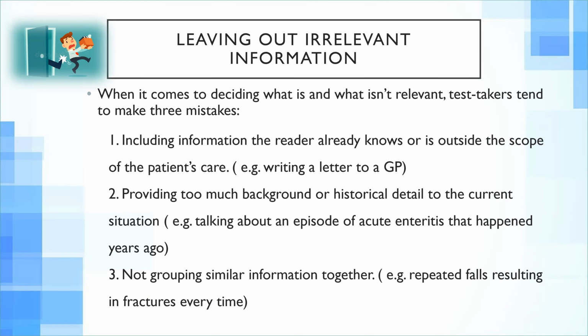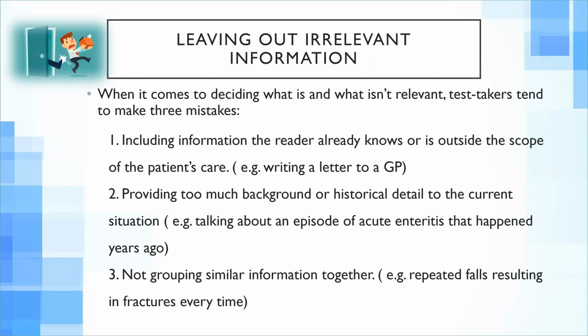So when it comes to deciding what is and what isn't relevant, test takers tend to make three mistakes: including information the reader already knows, or outside the scope of the patient's care. For example, when you're writing a letter to the GP, he must already know how many children he has.